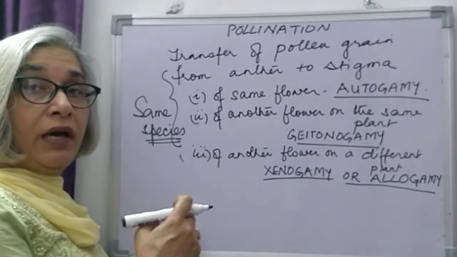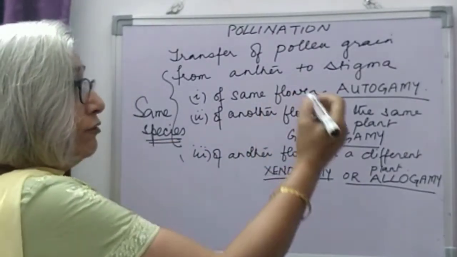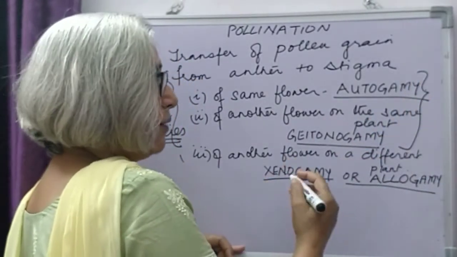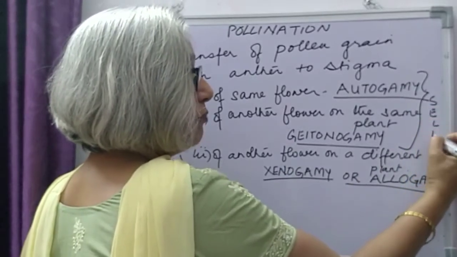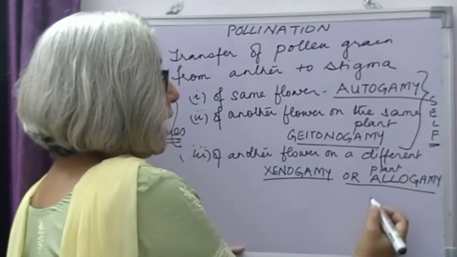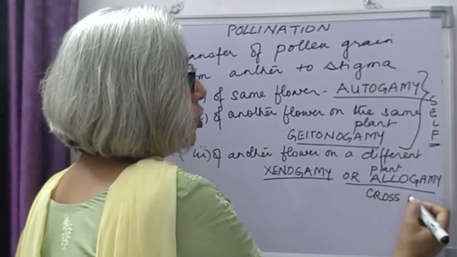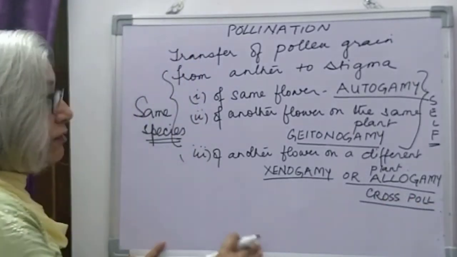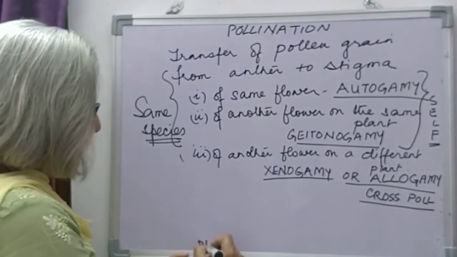But all the plants have to be of the same species. Now the first two kinds, autogamy and geitonogamy, are called self-pollination. And xenogamy or allogamy is cross-pollination. Now to make this clear, I am just giving you an example.